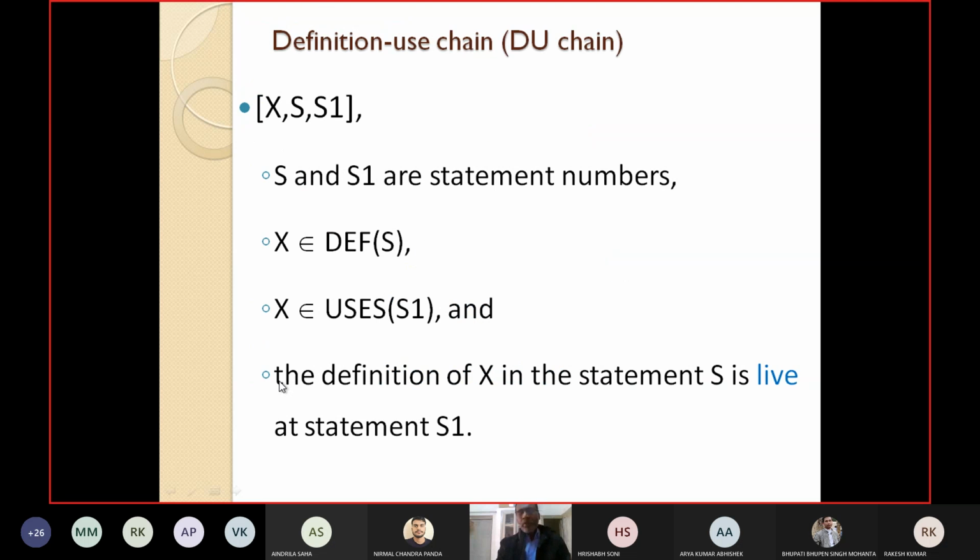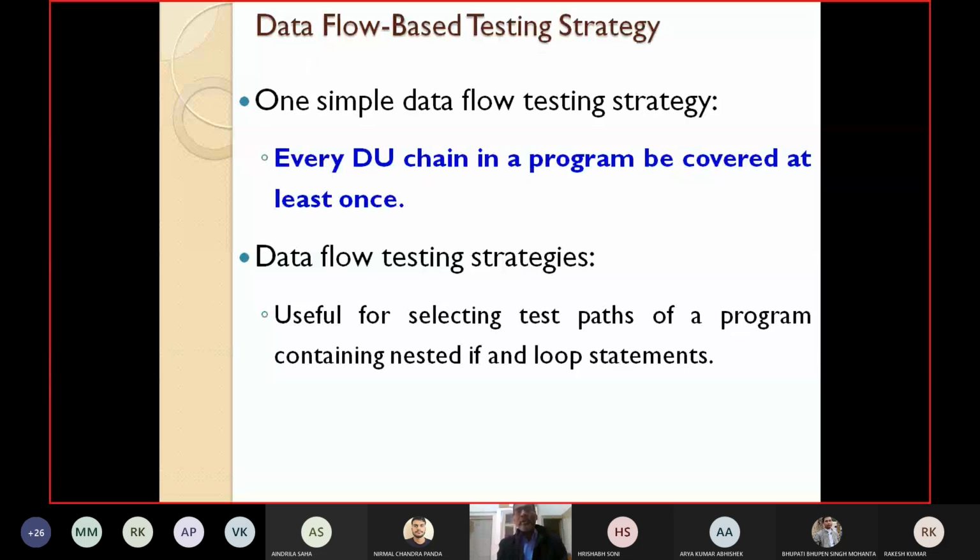Let us see what the strategy says in data flow based testing. What should the strategy be?